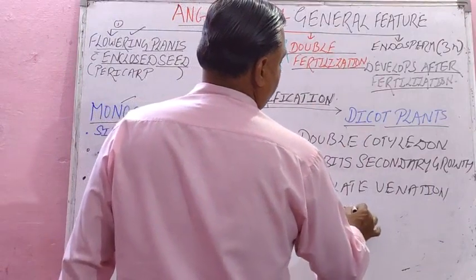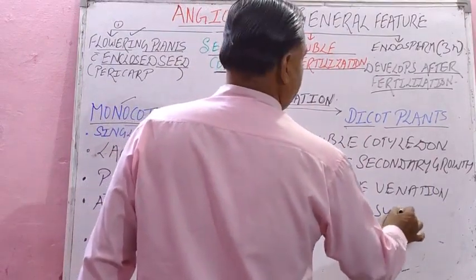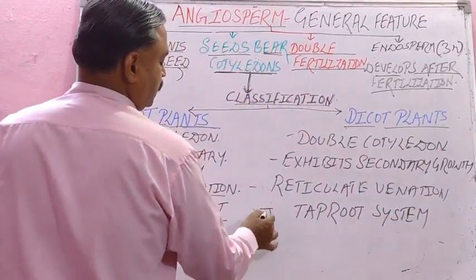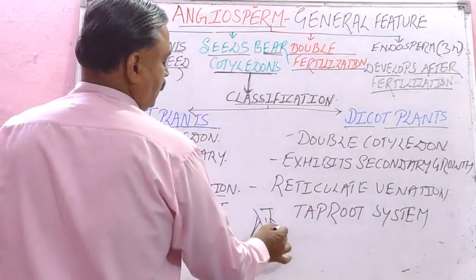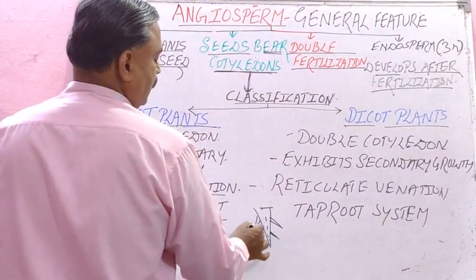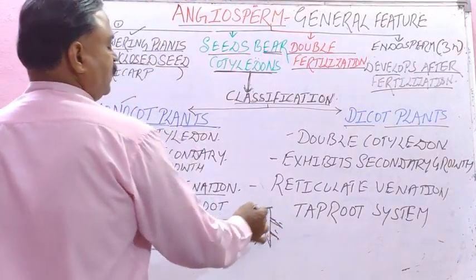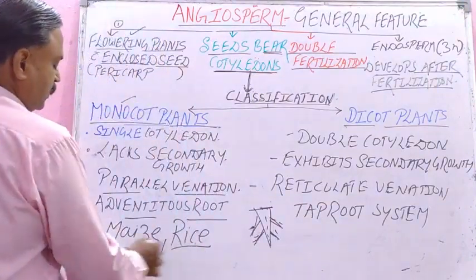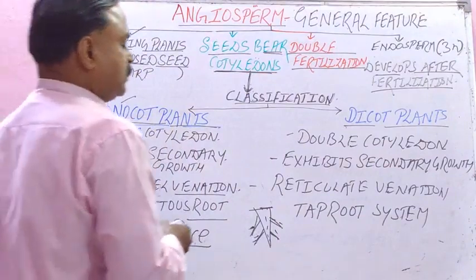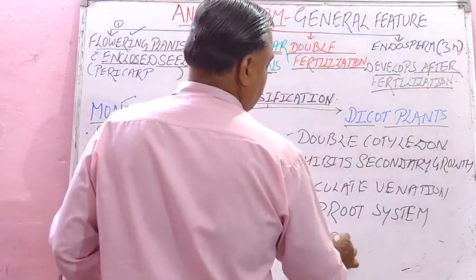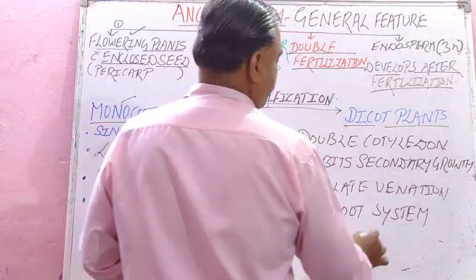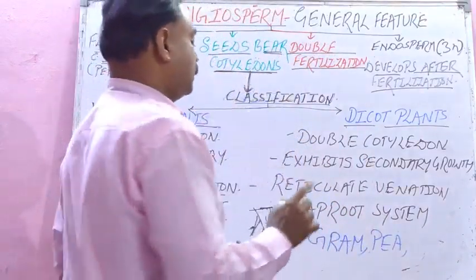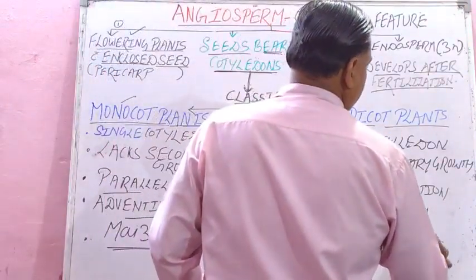Student, you know what is the difference between tap root system and adventitious? In tap root, the primary branch, like this is the primary branch, it develops secondary branches and tertiary branches also. That is the feature of the tap root system. And in the last, here example was maize and rice, and here the best examples of dicot are gram, pea. You have seen gram and pea, we break it into 2 parts, dicot, gram, pea, then mango.